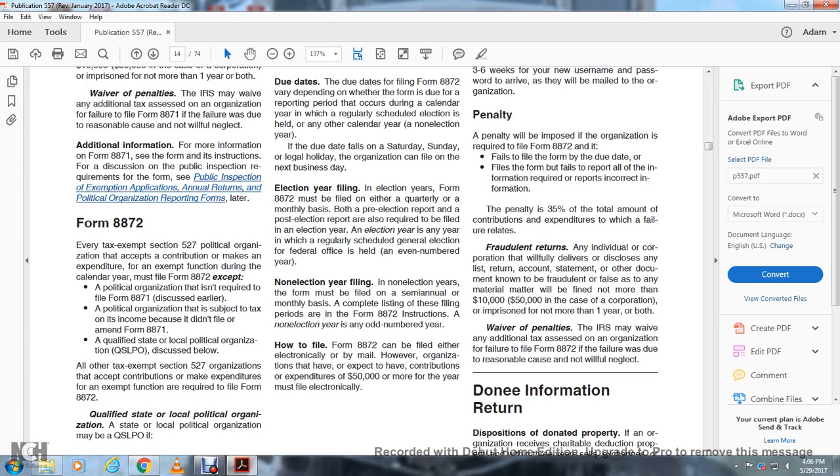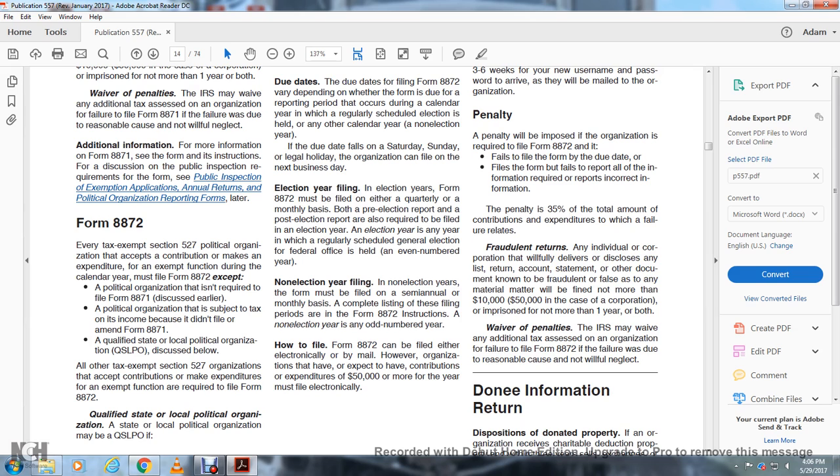Penalty. A penalty will be imposed if the organization required to file Form 8872 fails to file the form by the due date, files the form but fails to report the information required, or reports incorrect information. A penalty of 35% of the total amount of the contributions and expenditures will apply for failure.